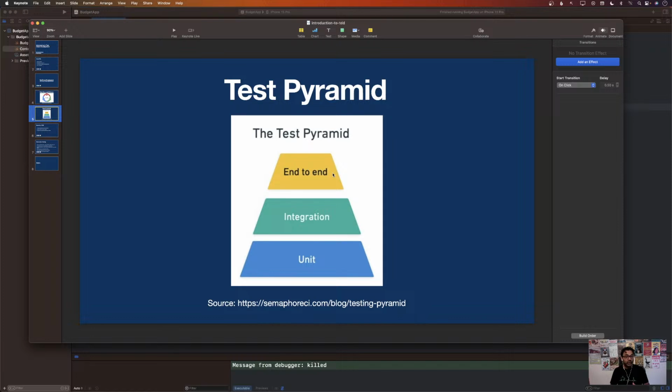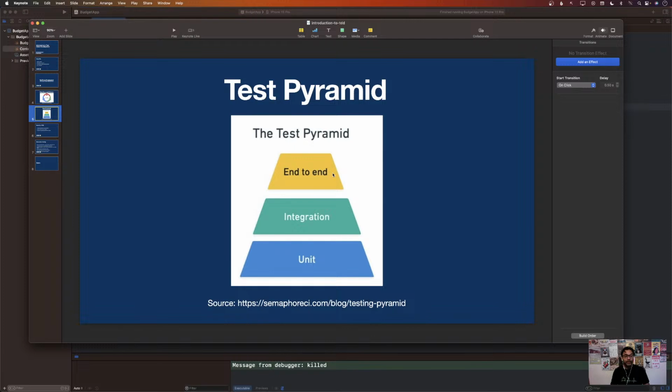So even if you don't have integration tests or you don't have unit tests, make sure that you're always writing end-to-end tests, because end-to-end tests will definitely show you how the user is going to interact with your application. Now, I'm not saying that unit tests and integration tests are not important. I'm saying that make sure that you have end-to-end tests also. A lot of bugs are not caught because we never wrote end-to-end tests.